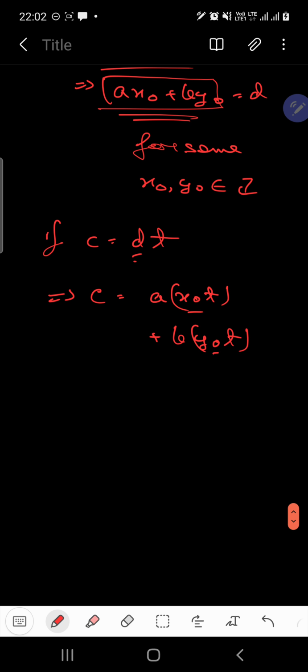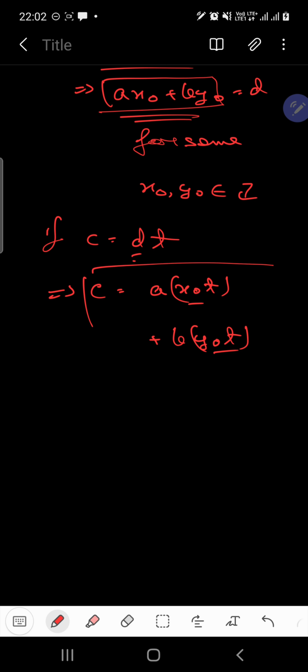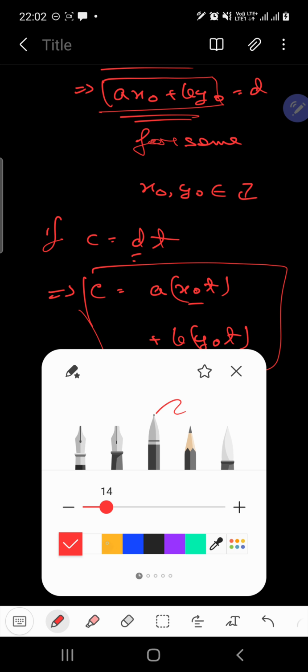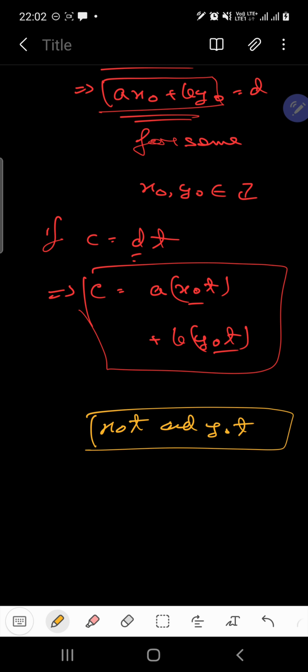X naught t and Y naught t are still integers. So from here what do we get? This becomes a Diophantine equation, which has the solution X naught t and Y naught t. Thus, clear. So this is one way out.